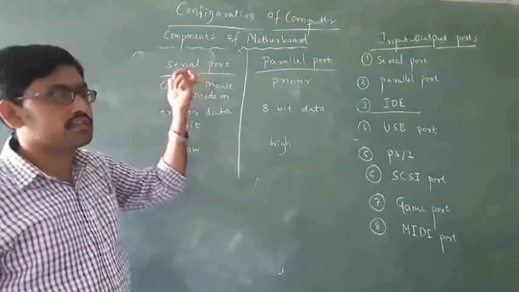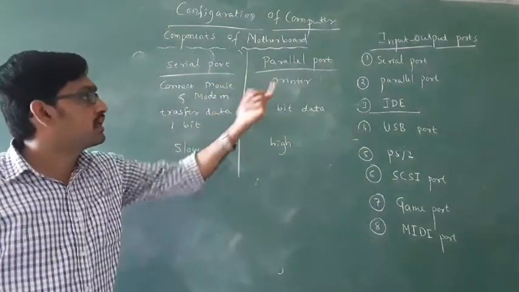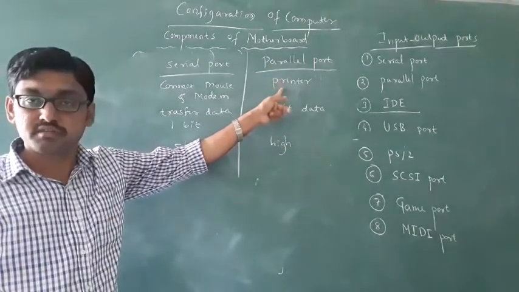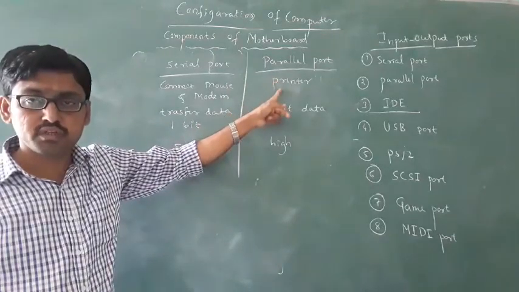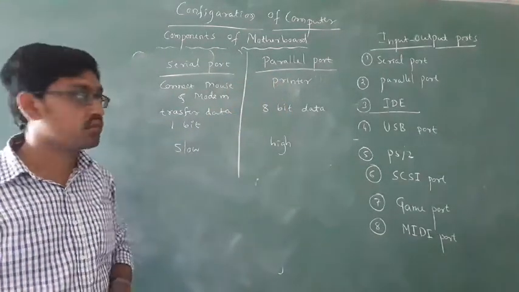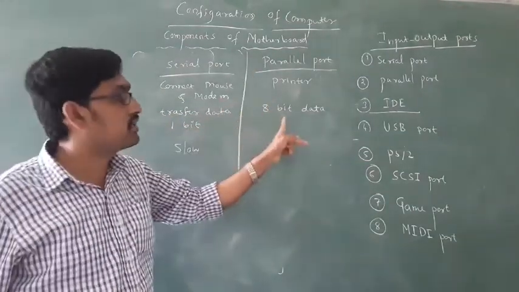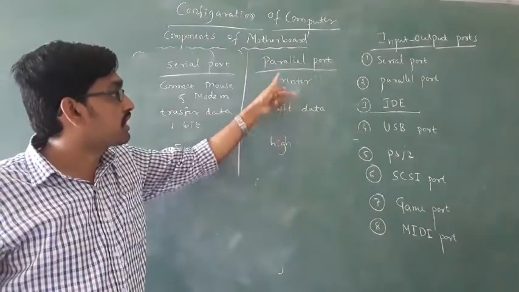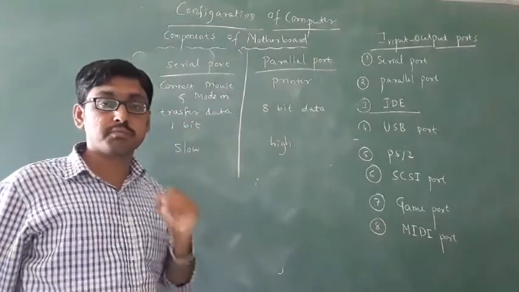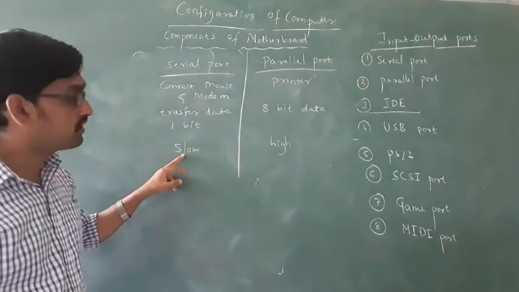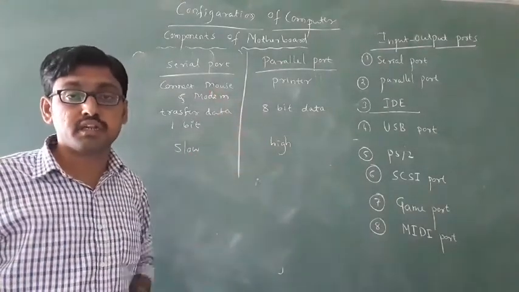Okay, you have to remember that the serial port is used to connect the mouse and modem. Then P is for printer, you have to remember. The parallel port is used to connect the printer. Here the serial port transfers the data one bit at a time, but the parallel port transfers the data 8 bits at a time. Okay, you have to remember this.